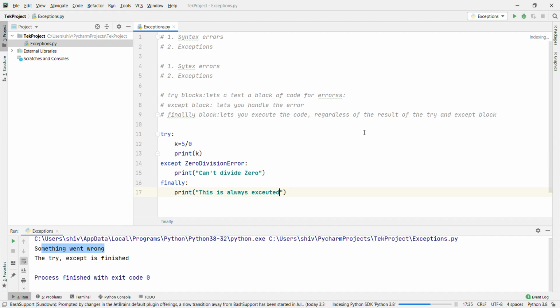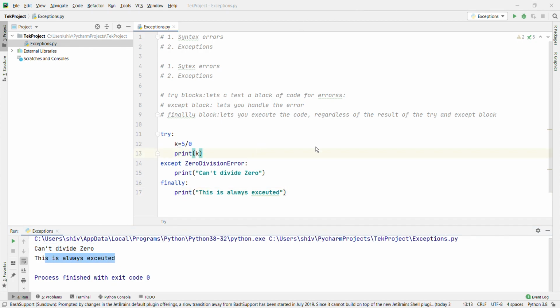Okay, let's run and see what will happen. First it will come to here, right, in the try block. Then 5 divided by 0, right? Then it will say okay, zero division error, right? Then it will first print can't divide by 0, and after that it will come to finally and it will print this is always executed, right? Let's run and see it. Can't divide by 0 and this is always executed, right?